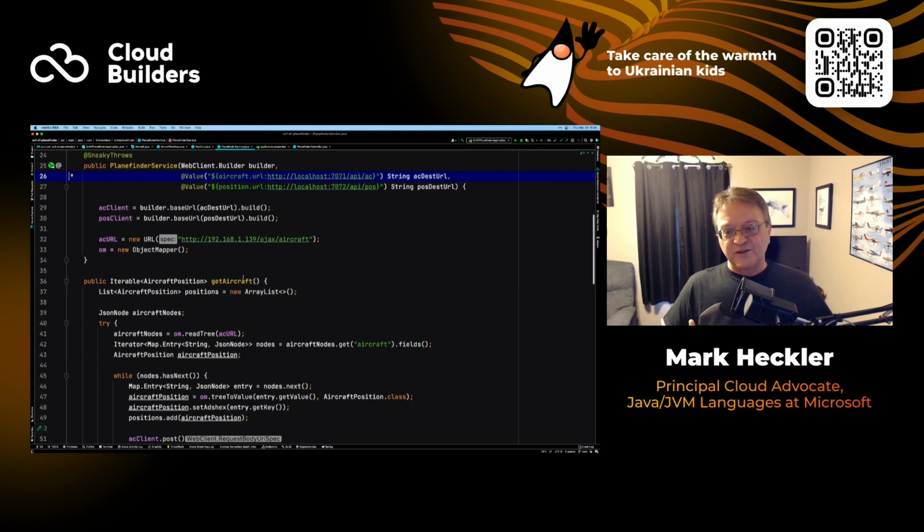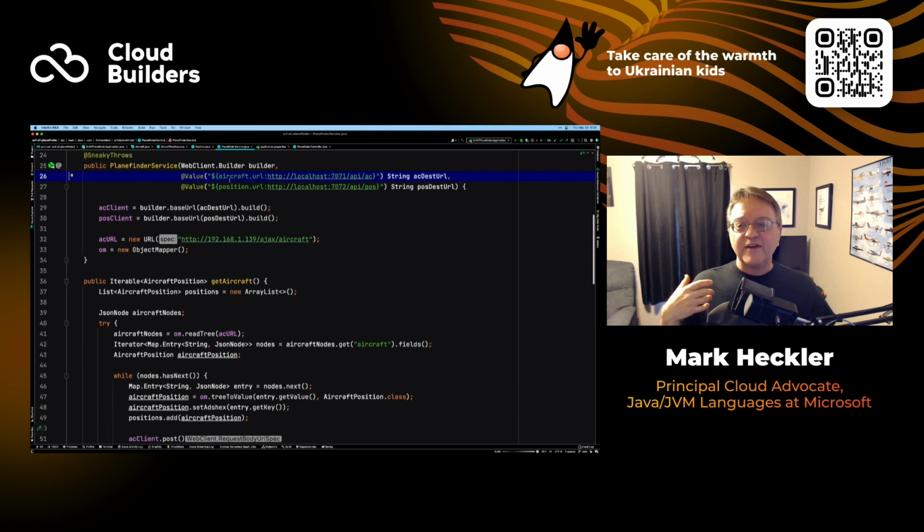So the plane finder service will use certain defaults, and it will hit my device on my local network and pull in the aircraft that are within range and reporting positions. And then I want to use that to push values to different functions. And in this case, I have a couple of different functions that I have deployed. Well, I will have deployed locally. So I'm pushing out some aircraft information, and I'm pushing out aircraft position information that is being reported at that current time. So I'm just going to go ahead and start this now.